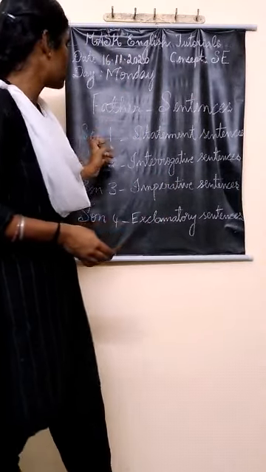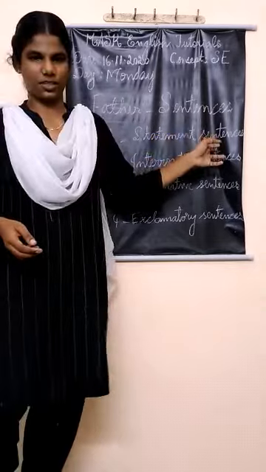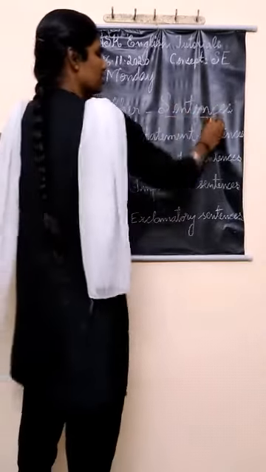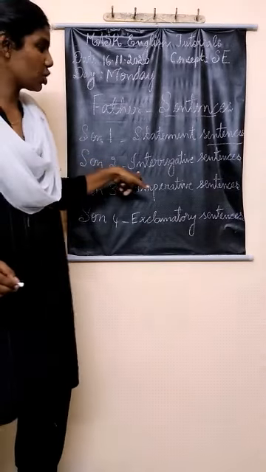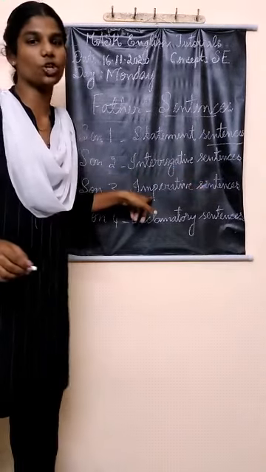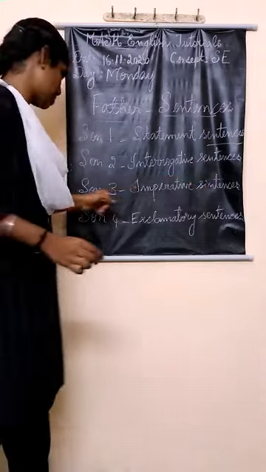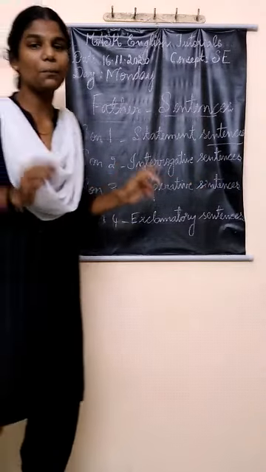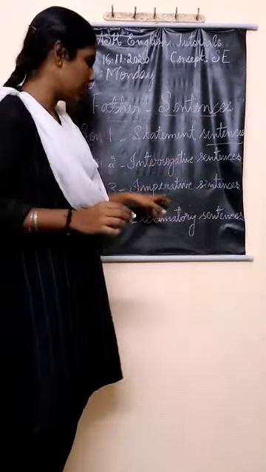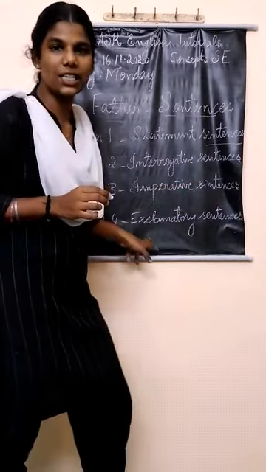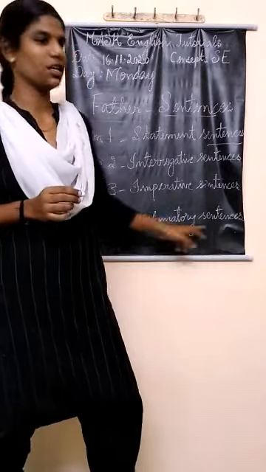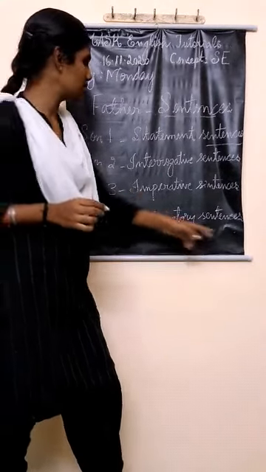So we are going to see son 1, statement sentences. Son 2, interrogative sentences. Son 3, imperative sentences. Son 4, exclamatory sentences.